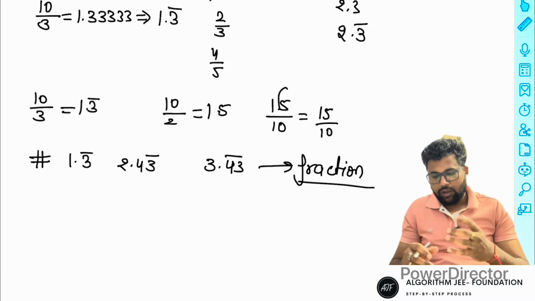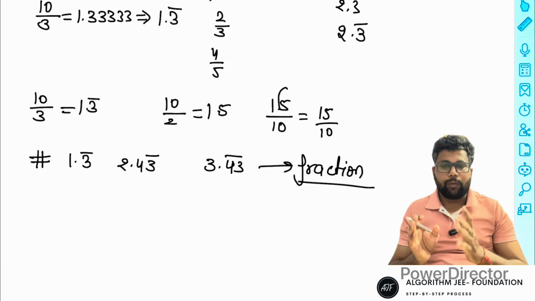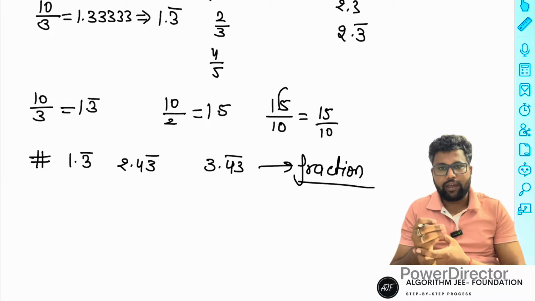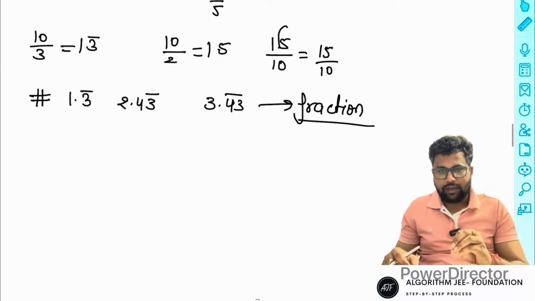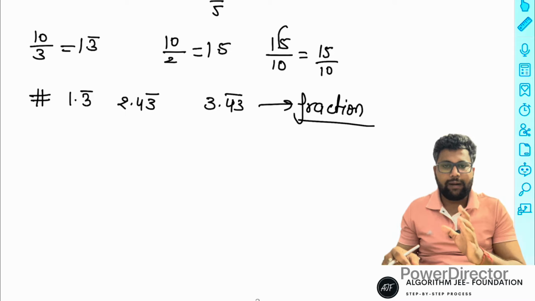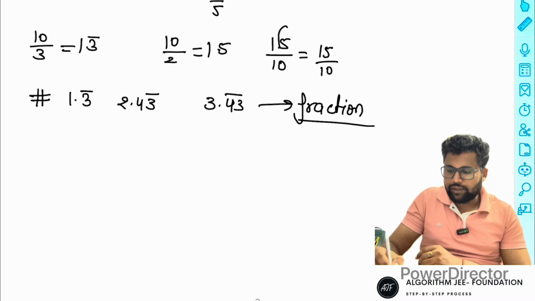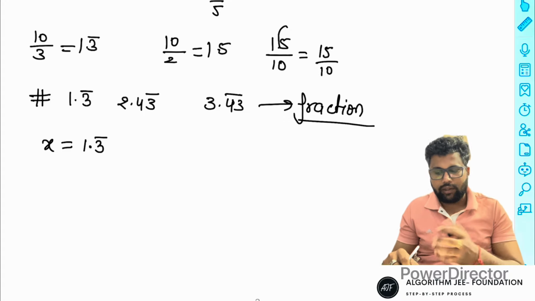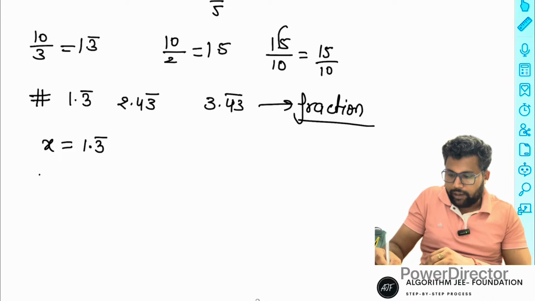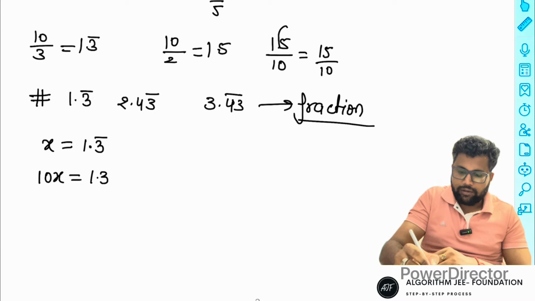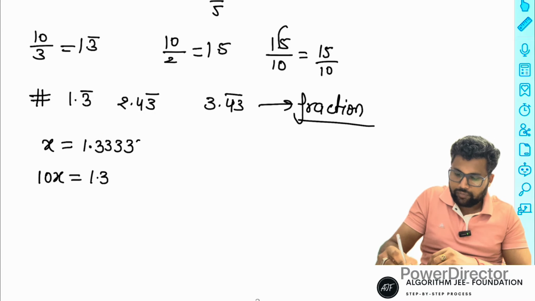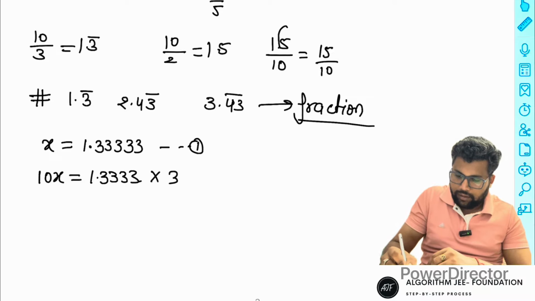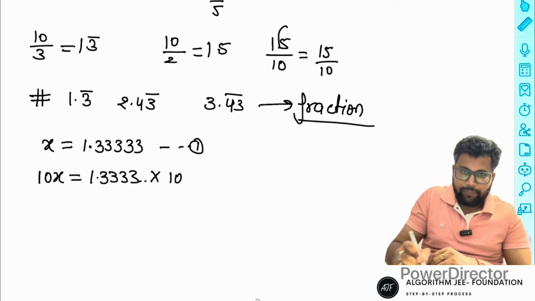Some students don't know. One proper method to convert is to assume x. After that, a short trick is also possible. So first I'll discuss the proper method in one question, then discuss the short tricks. Any number you can easily assume to be x, and then multiply this equation by 10, where recurring means you can represent it as 3333 also.